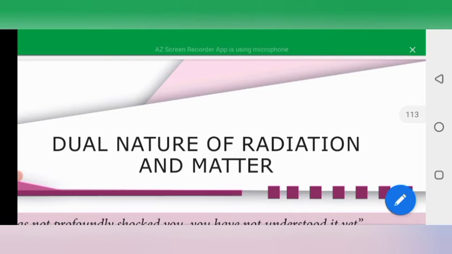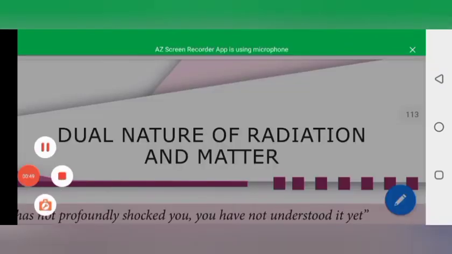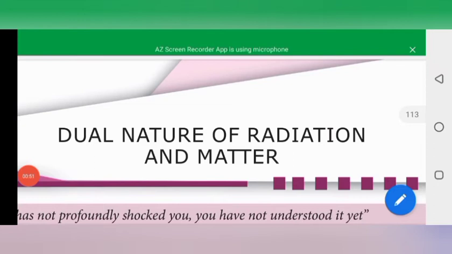Radiation exhibits wave nature, and it obeys interference, diffraction and also polarization. But in this lesson, we are discussing the two natures: the particle nature of waves, that is radiation, and the wave nature of particles, that is matter. So we are discussing the dual nature of wave and particle. That is the discussion of this lesson.